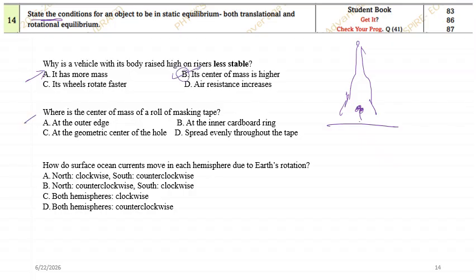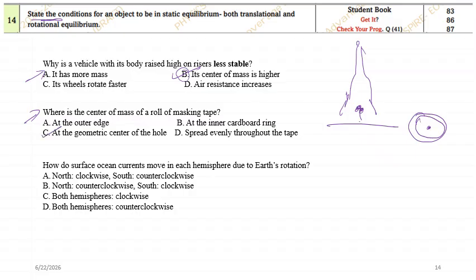That is the reason. Now, where is the center of mass of a roll of masking tape? Masking tape. Center of mass of masking tape. It's not connected with the 14. It is connected with question number 13. So if it is a masking tape, you know that it will be like a ring-like structure, so it will be at the center, at the geometric center of the hole.